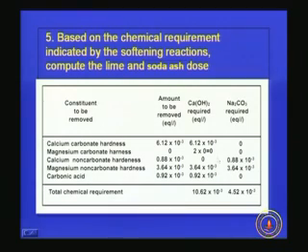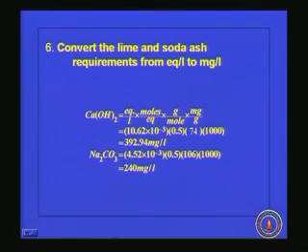So the total chemical requirement is coming 10.62 into 10 raised to minus 3 as calcium hydroxide, and 4.52 into 10 raised to minus 3 as Na2CO3. So the last step is to convert the lime and soda ash requirement from equivalents per liter to milligrams per liter. So how can we do this? We have the equivalents per liter, then we have to convert it into moles per equivalent, into grams per mole, into milligrams per gram. Okay, so we will be getting it in terms of milligrams per liter.